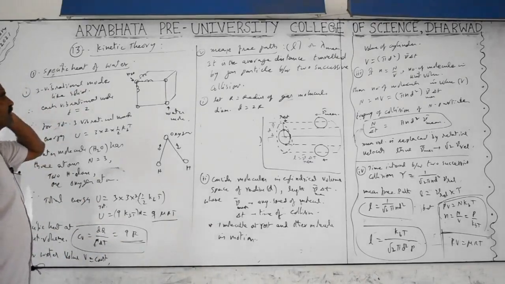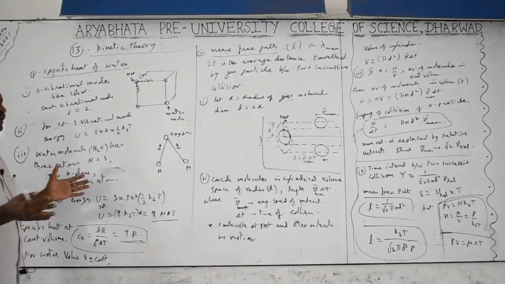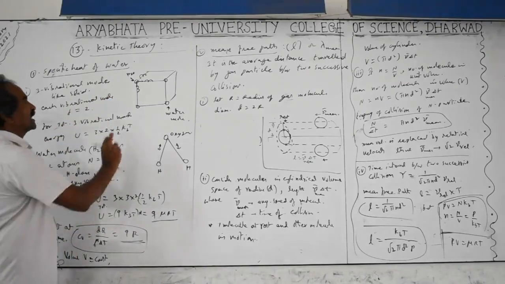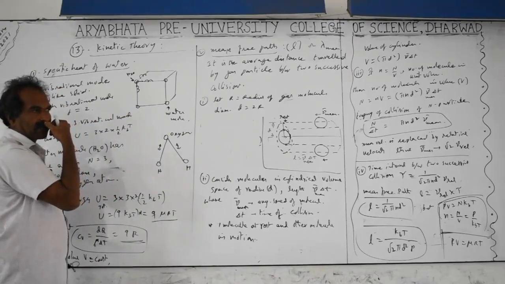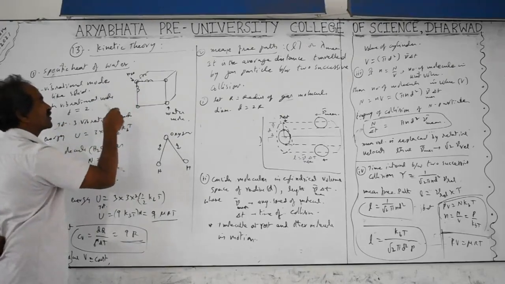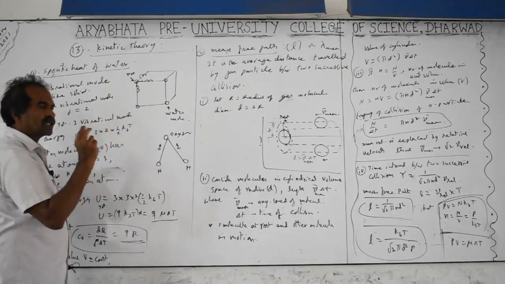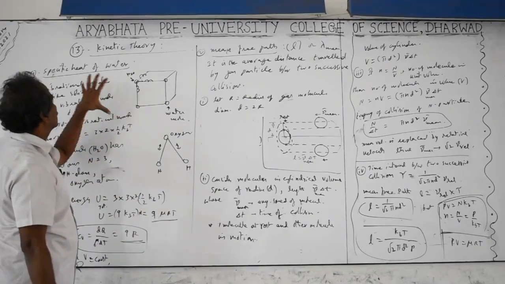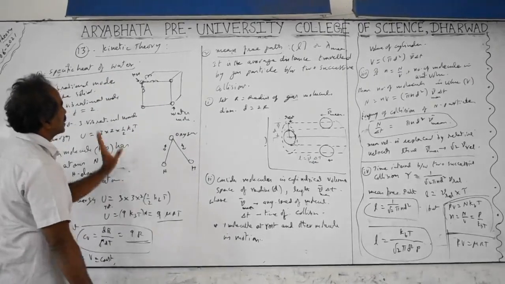Compared with solids, which don't have much volume expansion and whose molecules cannot have translational kinetic energy, only vibrational kinetic energy, water molecules actually spin, meaning they do have rotational motion. In microwaves, the frequency and the rotation frequency of the water molecules are equal. Whenever microwaves are passed through water molecules or any food with water content, the water molecules vibrate and also rotate. That rotation provides friction and the molecules get heated up. But in these cases what we are considering is only vibrational modes, not other modes.